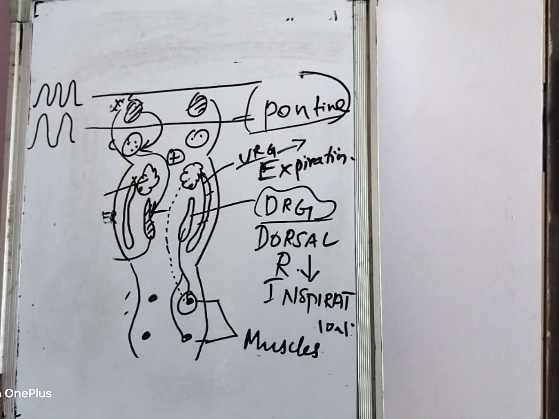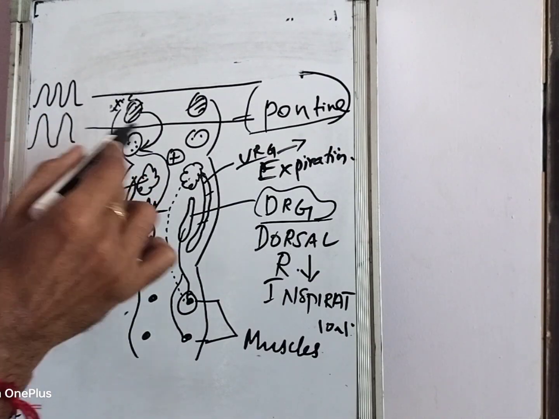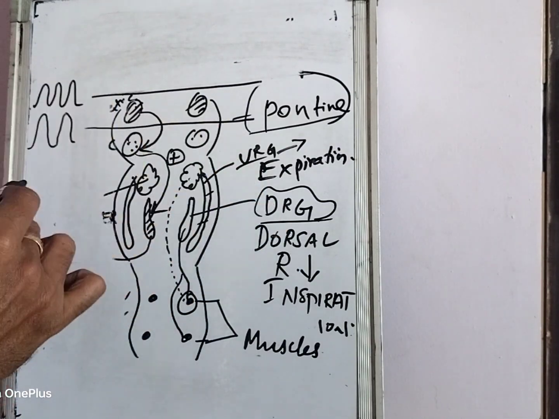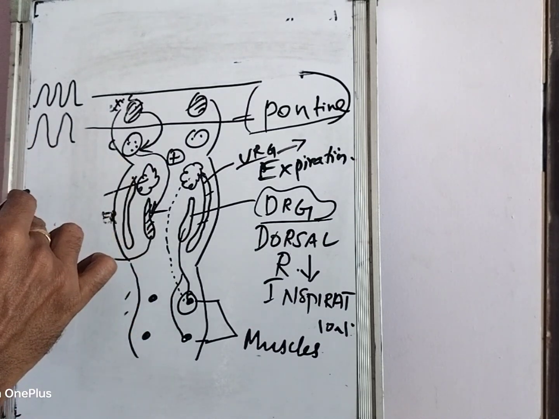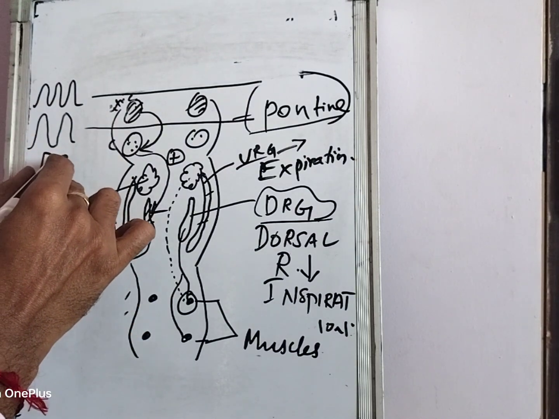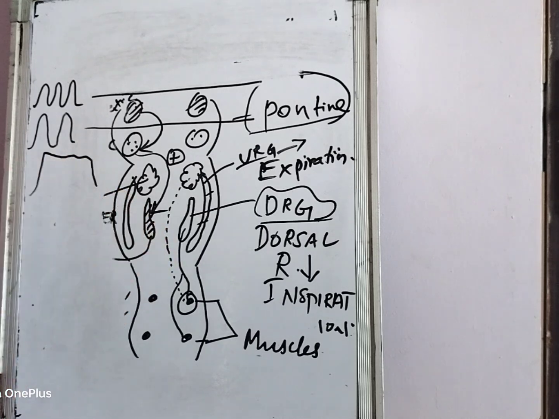Okay. Now you are cutting the vagus nerve also. In the same section, you are cutting the vagus nerve. The vagus nerve is also one which will limit the inspiration. So what will happen without vagus? The inspiration will be lengthier and it will be persistent for some time. This type of breathing is recorded when the vagus nerve is also cut.